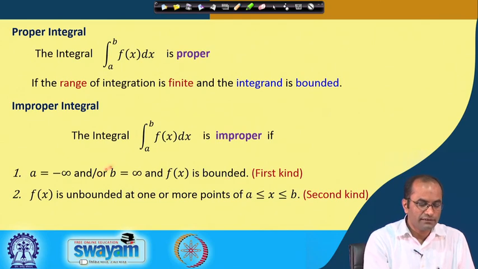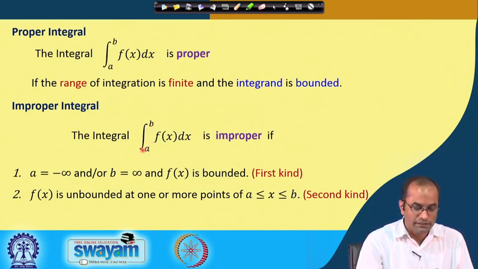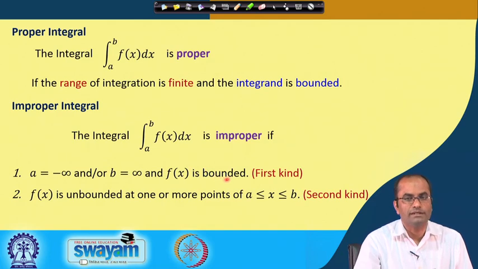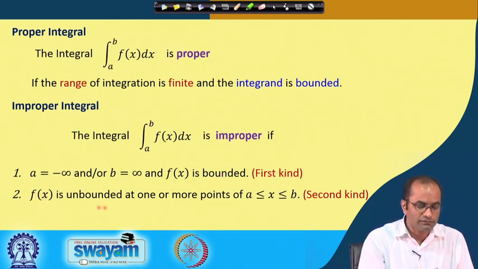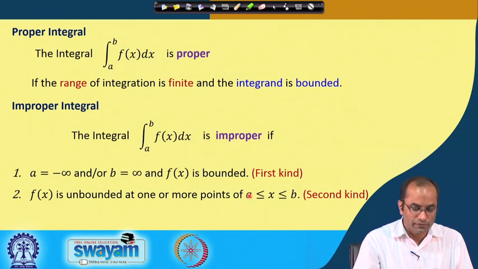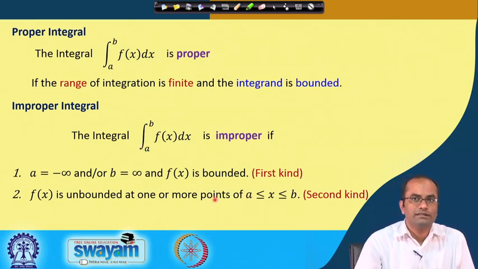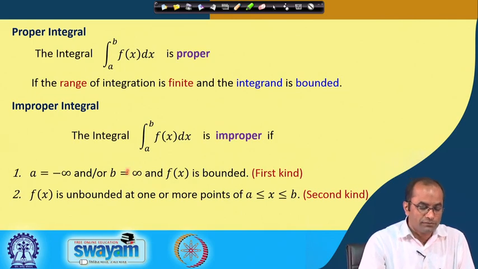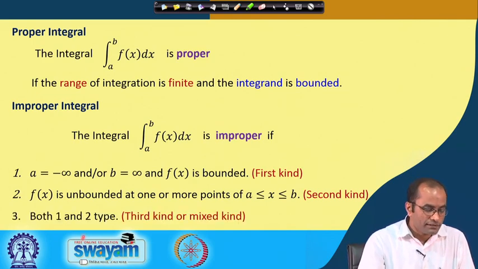So, in the first kind, the limits either a or b is infinity or both are infinity, minus infinity to plus infinity, but here the f(x) is bounded, whereas in the integral of the second kind we assume that this f(x) is unbounded between a and b, and the range of the integral from a to b is finite.